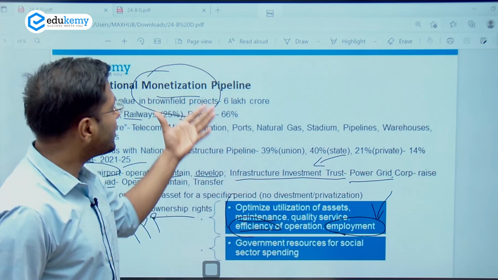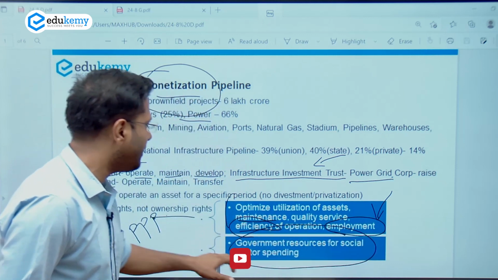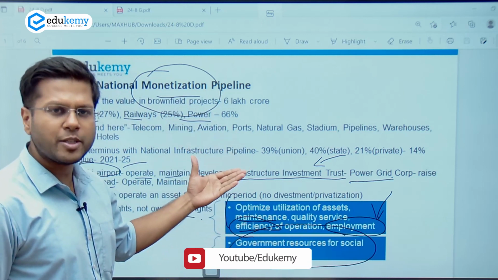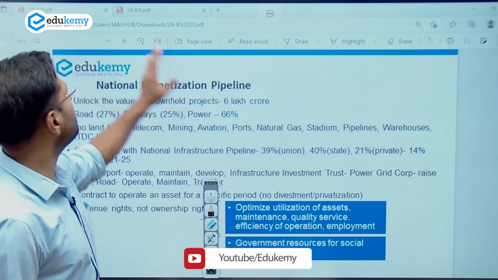So government would have had to spend extra finances, extra money. And this is where government will not be spending here. Why? Because private participation will be spending here. So these are chief advantages of this particular scheme, the monetization pipeline.